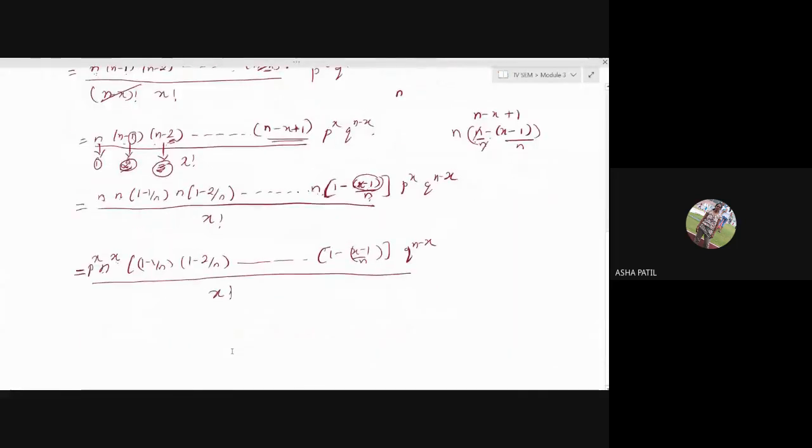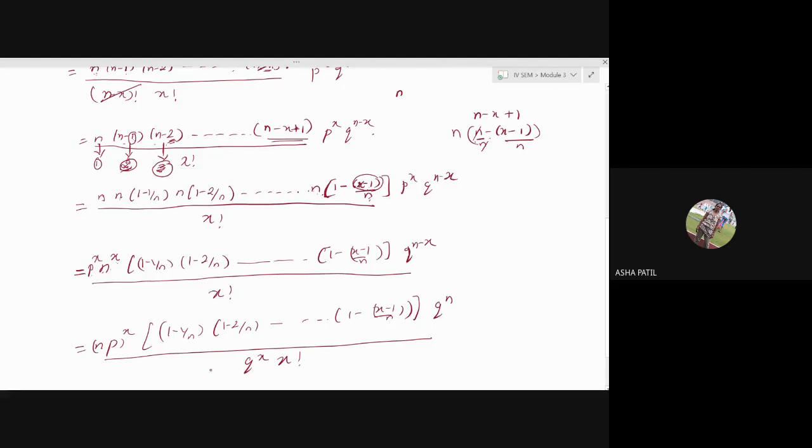Now, you can write this as np raised to x. N raised to x, p raised to x is written as np raised to x. Then 1 minus 1 by n, 1 minus 2 by n, 1 minus of x minus 1 by n. Q raised to n I'll write in the numerator, q raised to x I'll bring to the denominator, into x factorial.